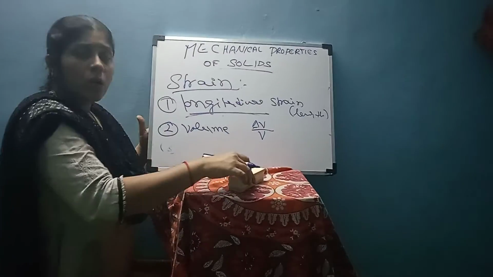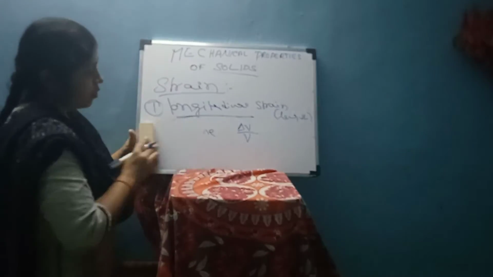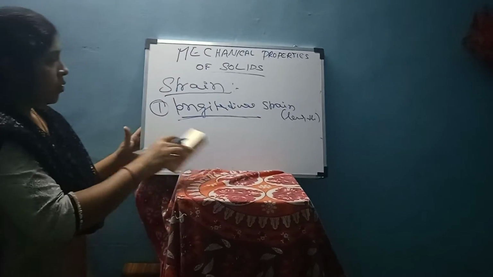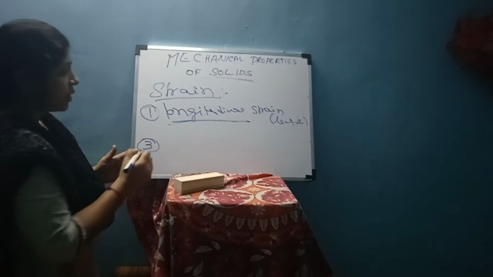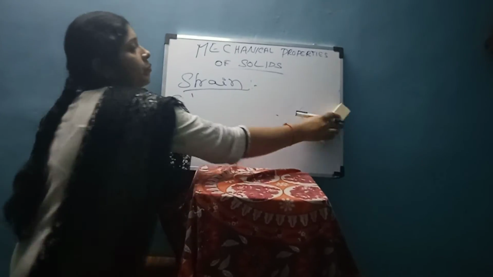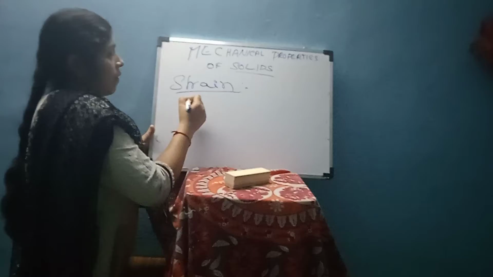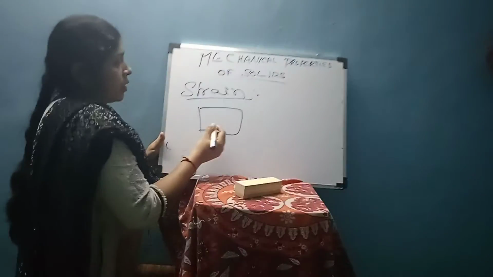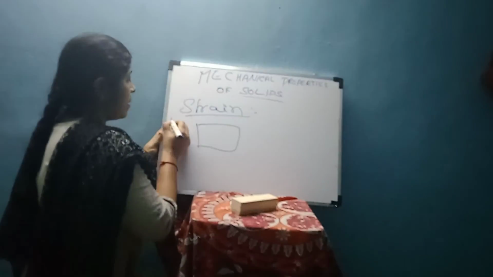Here also it is the change in volume divided by original volume. The third one is tangential.